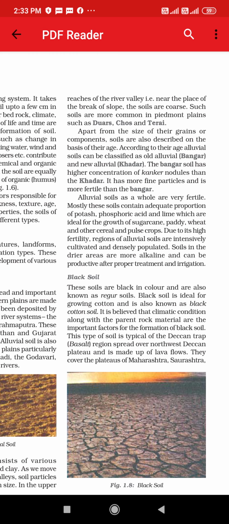It is believed that climatic conditions along with the parent rock material are the important factors for the formation of black soil. This type of soil is typical of the Deccan Trap region, spread over the northwest Deccan Plateau, and is made up of lava flows.